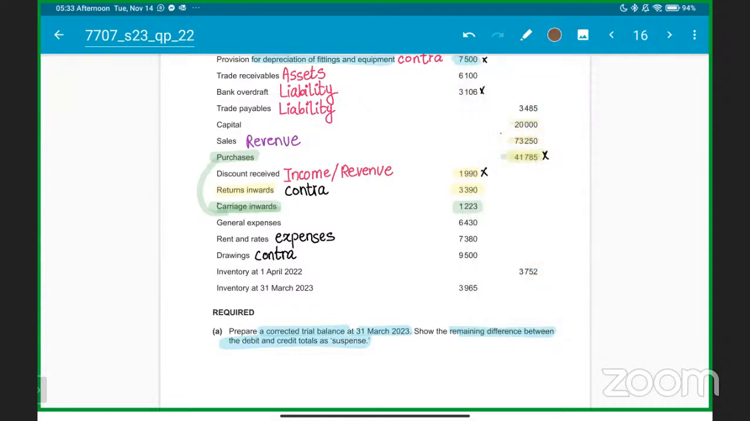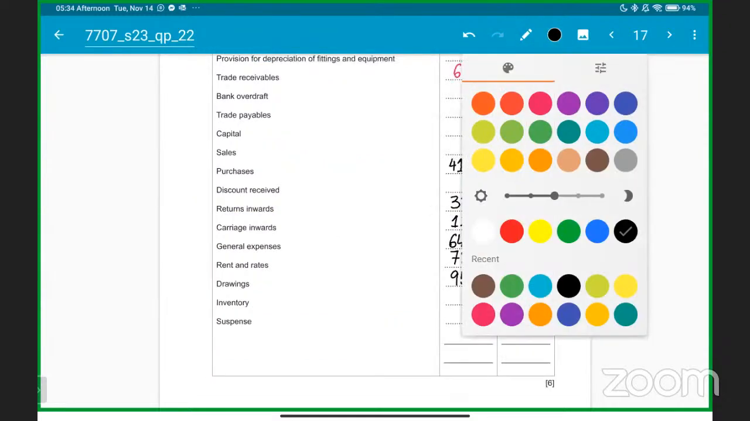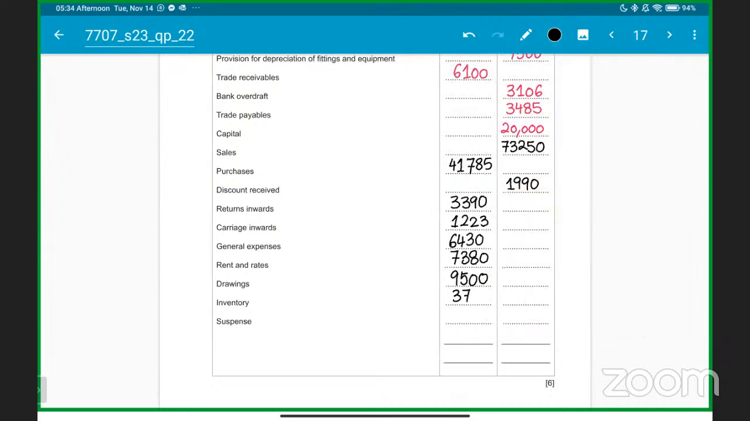No doubt? Okay, so here we go, the inventory is 3,752, and so we'll write down the opening inventory only. Inventory is an asset, sir, so make sure you understand that the asset is going to come on the debit side.